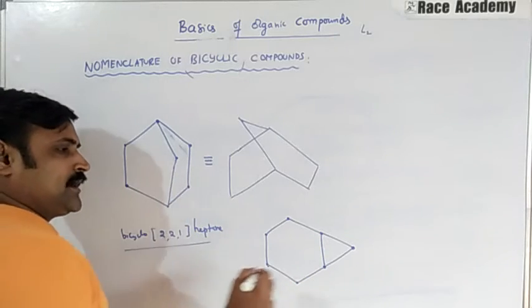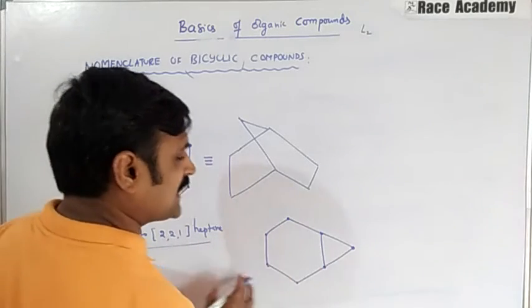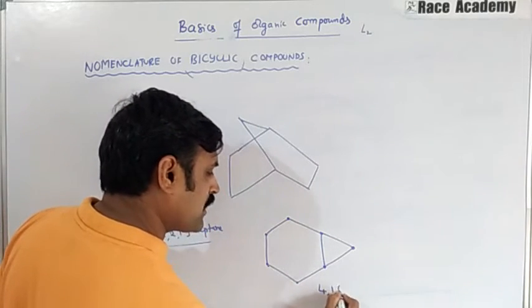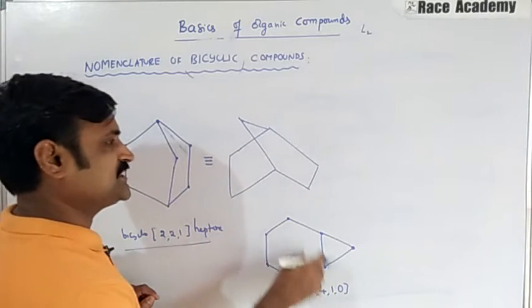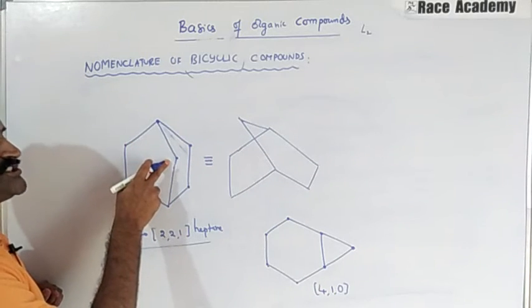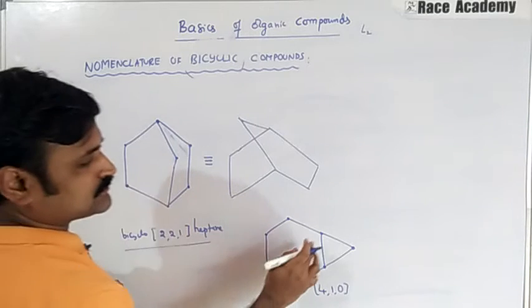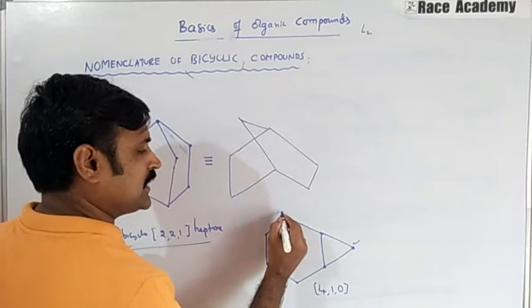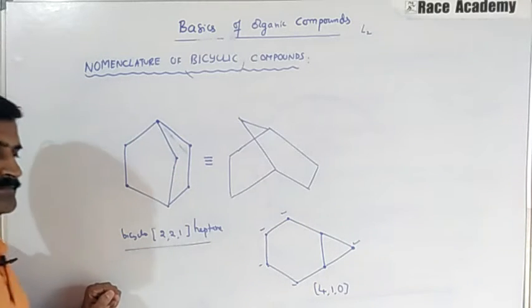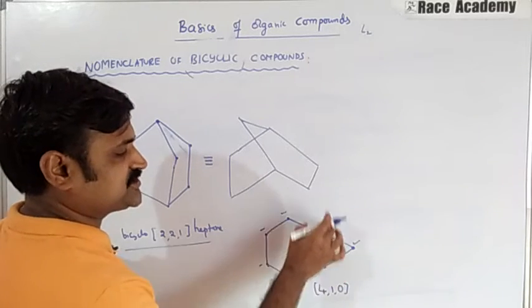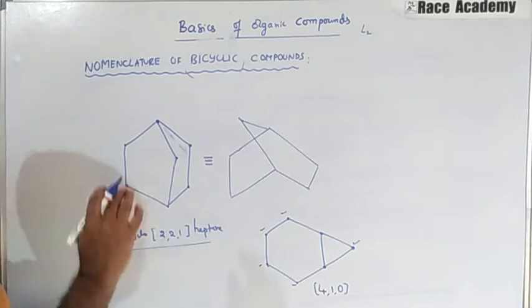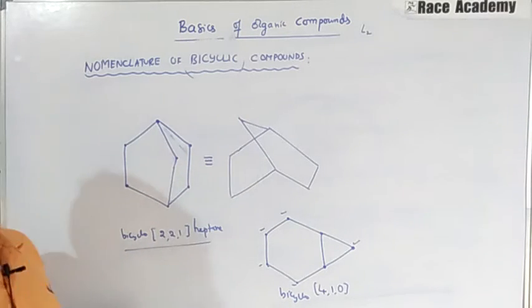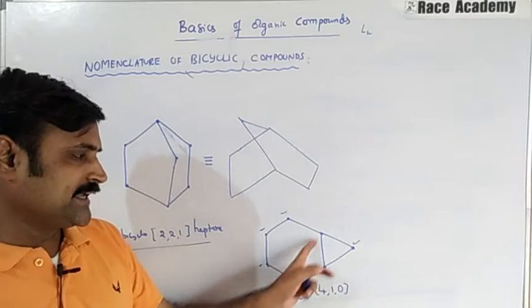So we write 4 comma 1 comma 0, since there is direct bonding and no bridge there. Total carbons: 3 plus 4, 7.